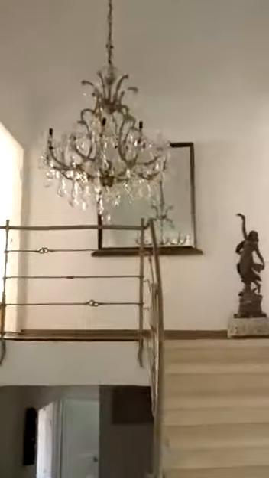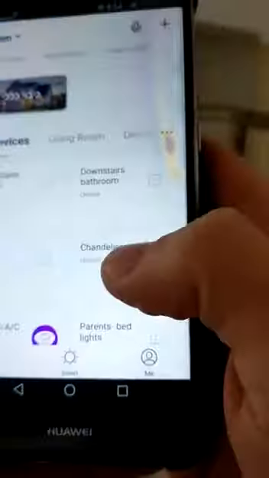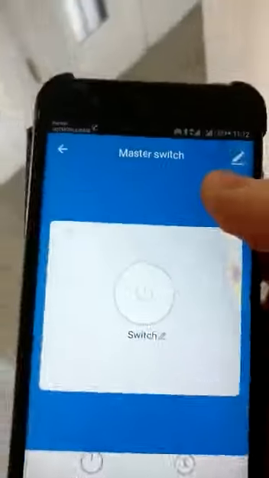This one, okay? We have here a big chandelier with also the switch light that control it. On the app, it's called chandelier. Now, I will go to Master Switch.